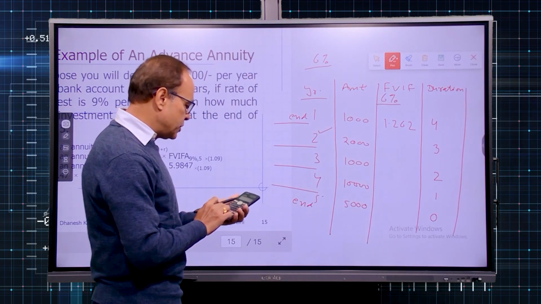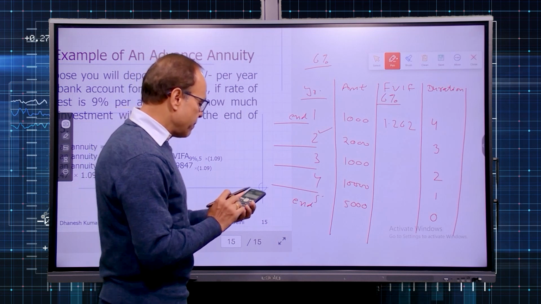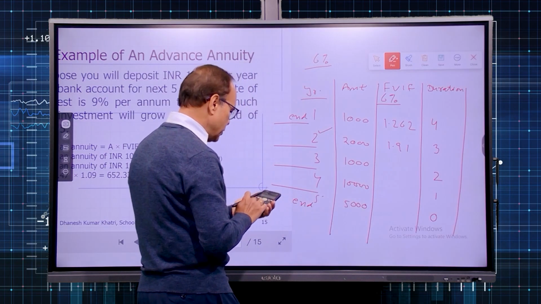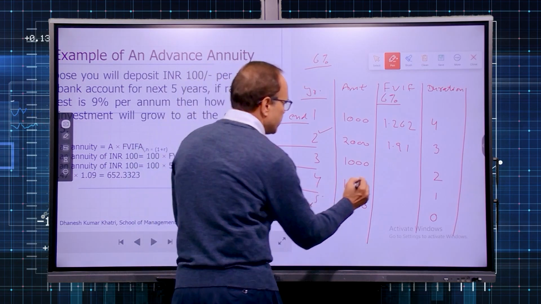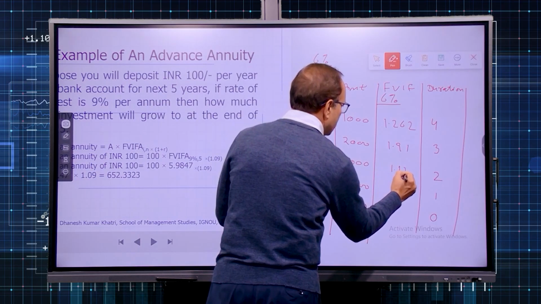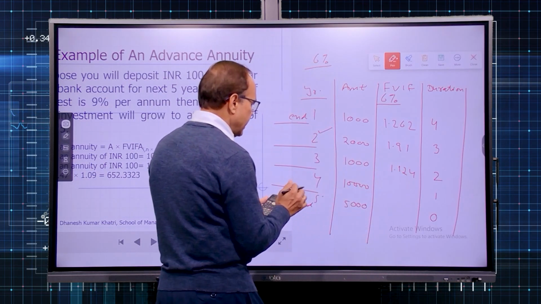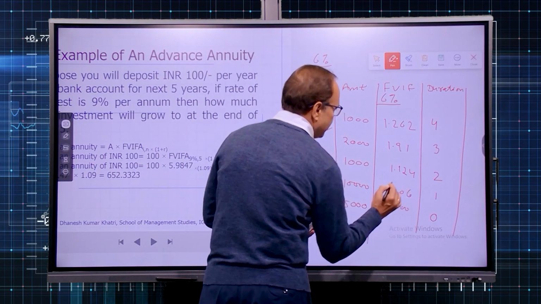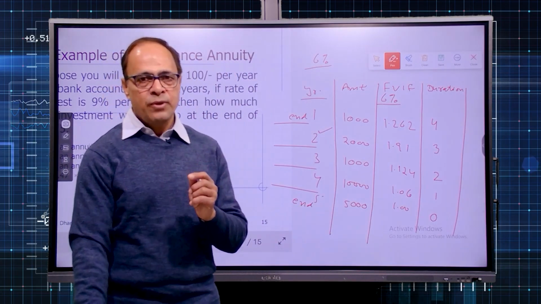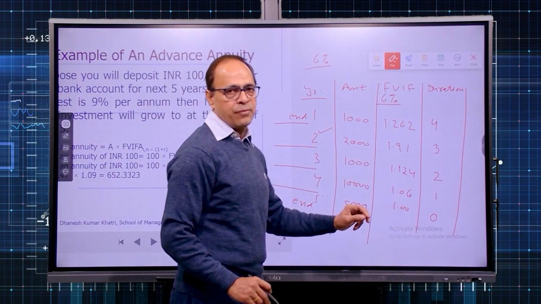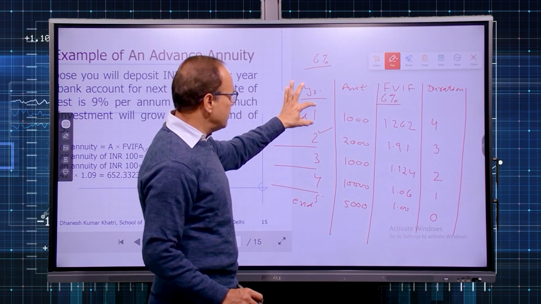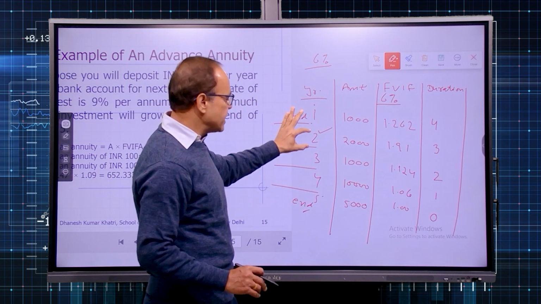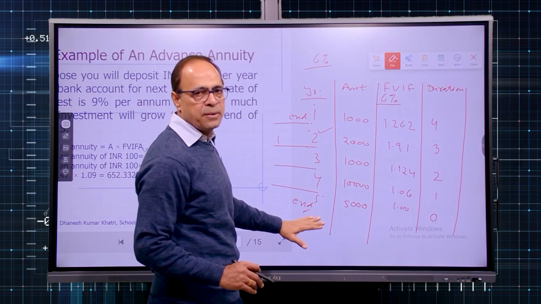Then similarly 1.06 raised to the power of 3 gets you 1.919. Similarly 1.06 raised to the power of 2 gets you 1.124, and then this will be 1.06 and this will remain 1. So that is the way you have to take the precaution. You have to count on the duration, that how long this one period of money will earn interest up till the maturity. Similarly, how long this 2nd year money will be earning interest up till the 5th year.